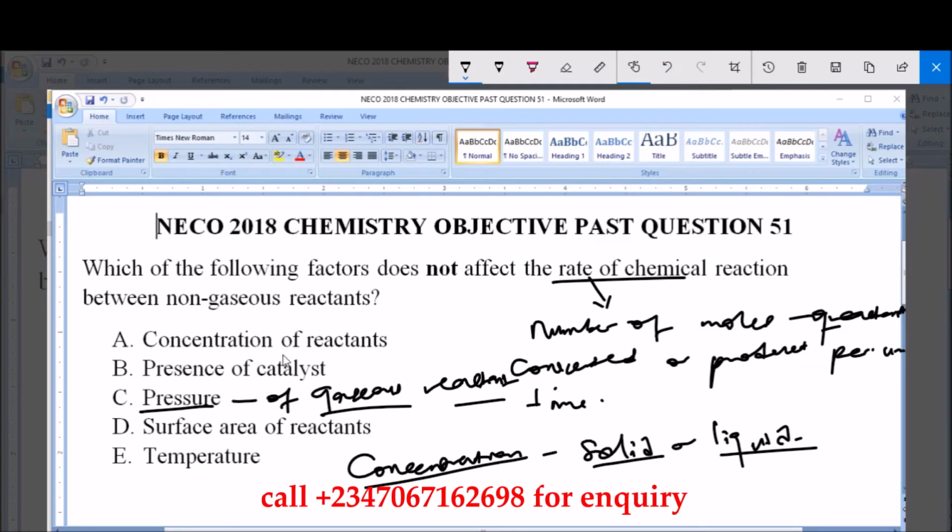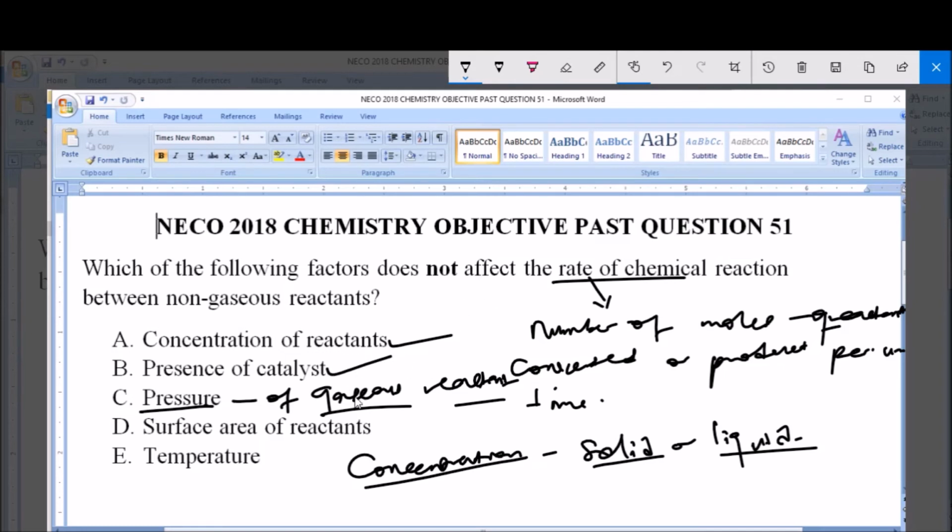But then the concentration of reactants will affect it, because it is in solid or liquid. It's not a gaseous form, and if it is gaseous, then concentration will not affect it, but pressure will. Then presence of catalyst, like we know, affects the rate of chemical reaction. It increases the rate of reaction. Surface area of reactants also increases the rate of chemical reaction. That is, the larger the surface area, the more the rate of reaction. And also temperature affects the rate of chemical reaction. The higher the temperature, the higher the rate of reaction.